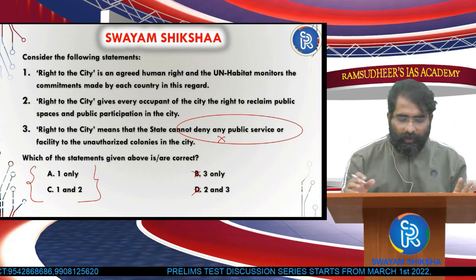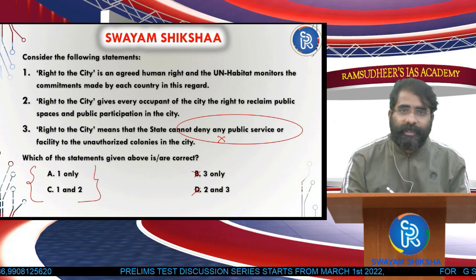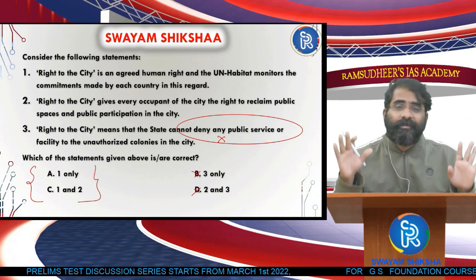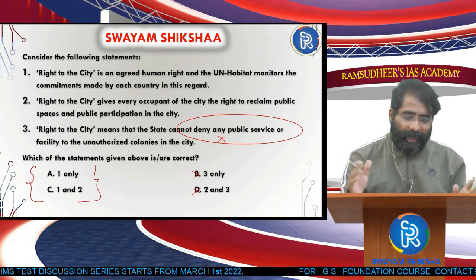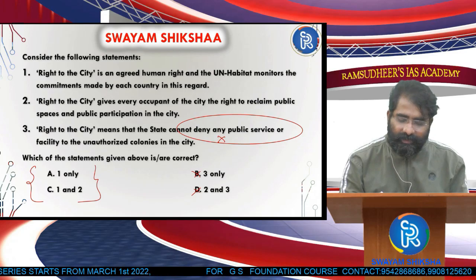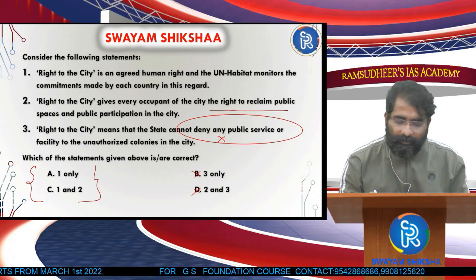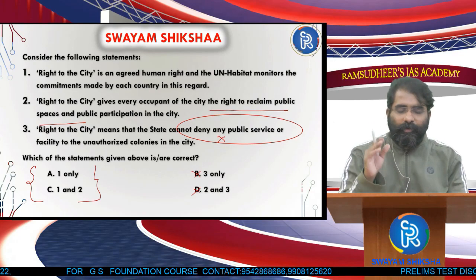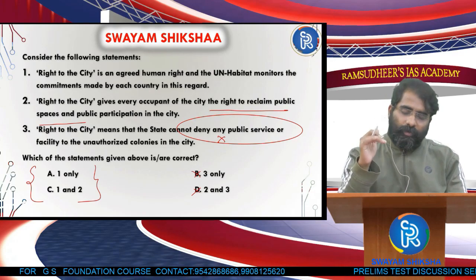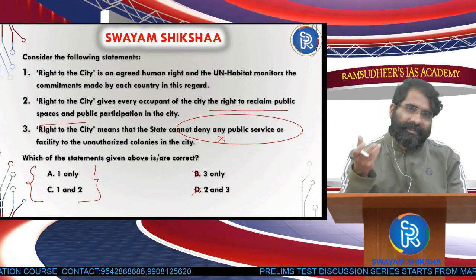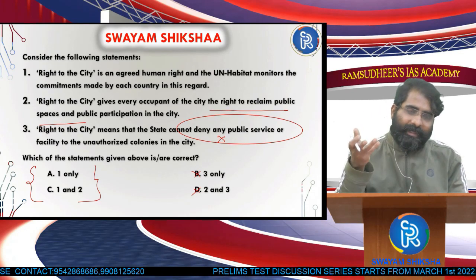Okay, so now coming to this, 1 is there in both the statements. So that means 1 is the right statement. I'm not worried about 1, UN Habitat, whatever it is. Not bothered. Okay, and then right to the city gives every occupant of the city the right to reclaim public spaces. He's talking about public spaces. So it is giving him the right to, every occupant, right to reclaim some public space like parks, maybe public participation in the city.